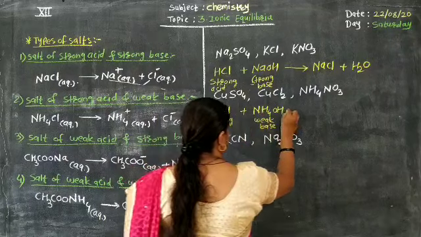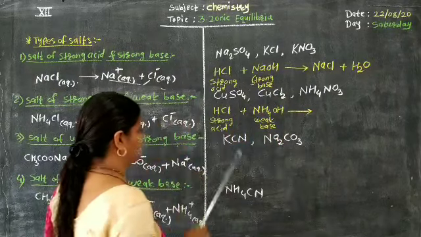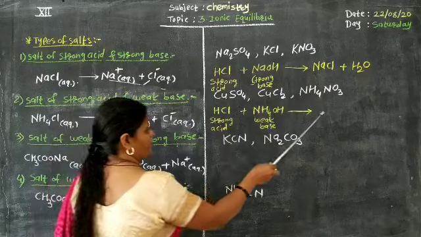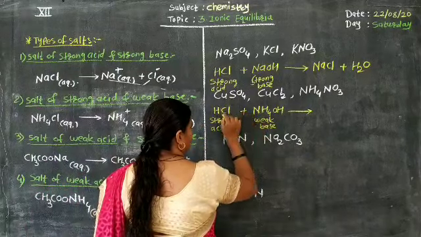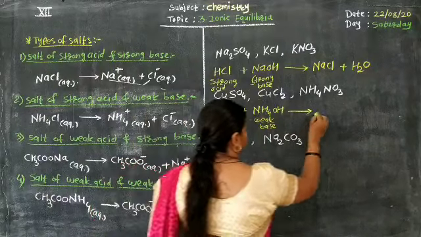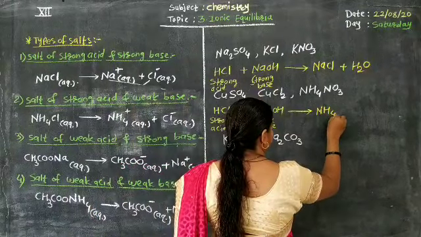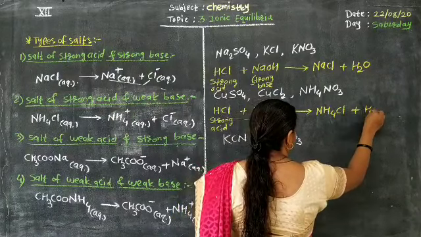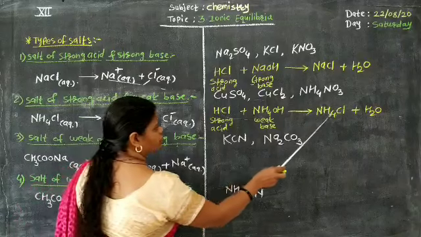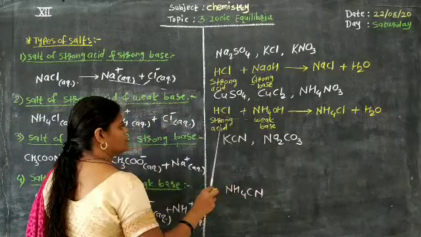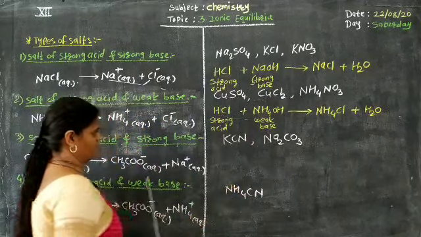By their combination, again it is a neutralization reaction. Acid plus base, formation of salt plus water. Which kind of salt will form? They combine with each other for the formation of NH4Cl salt plus water. Neutralization reaction. Therefore, NH4Cl is a salt of strong acid and weak base.